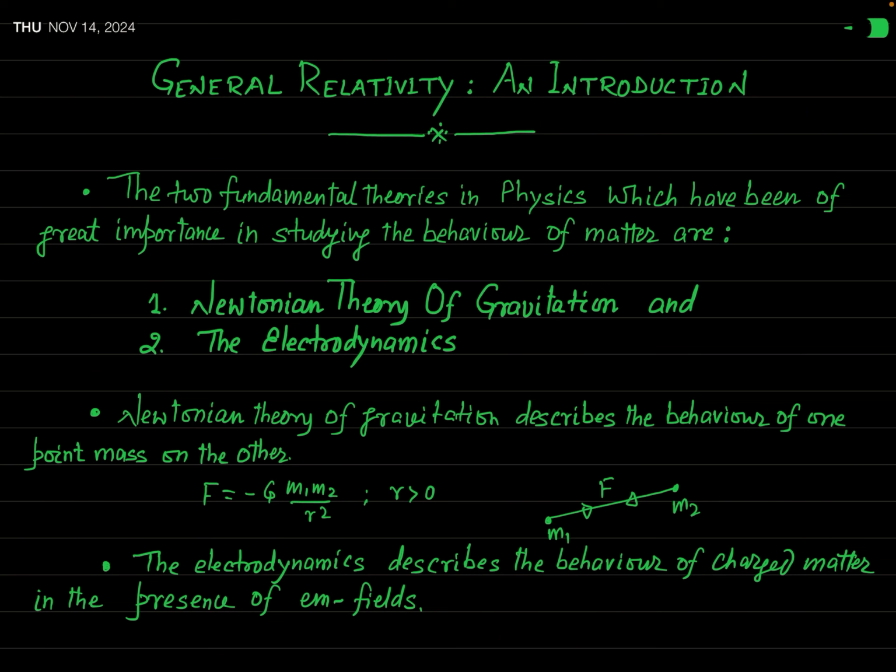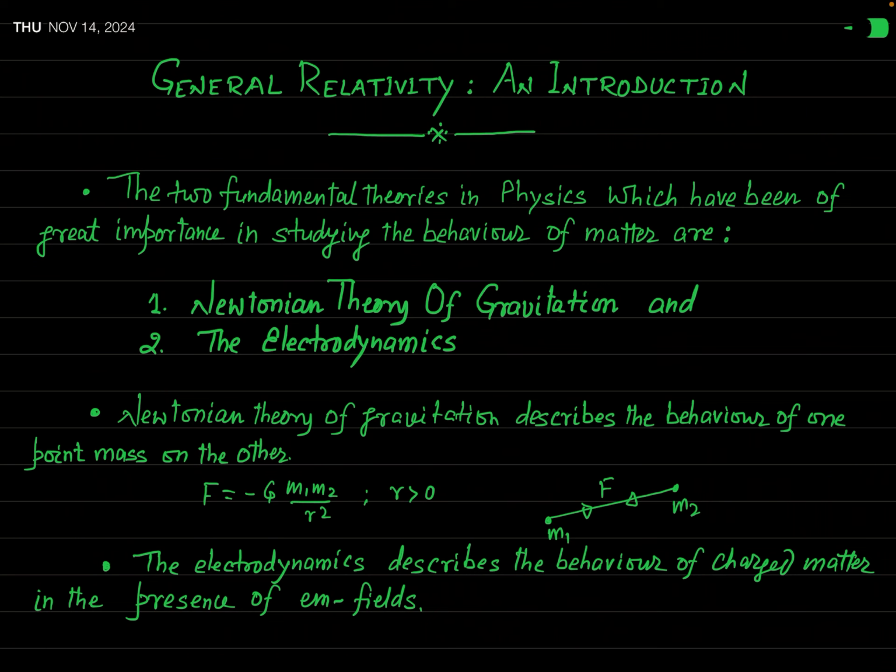But I will suggest that before watching the videos on general relativity, you must study tensor calculus, because when you have a concrete knowledge of tensor calculus, it will be much easier to understand the concept of general relativity.